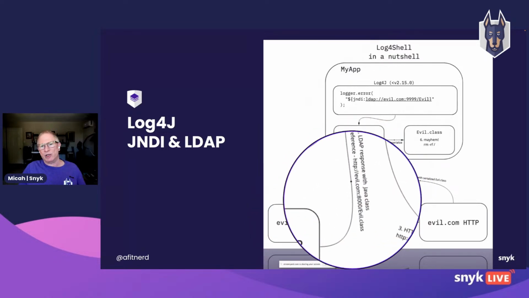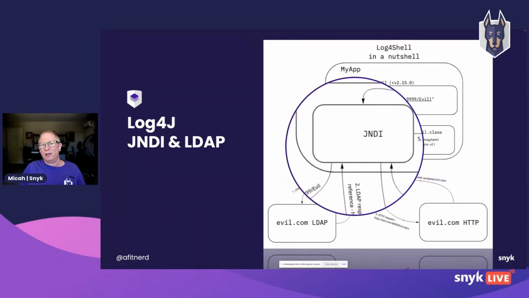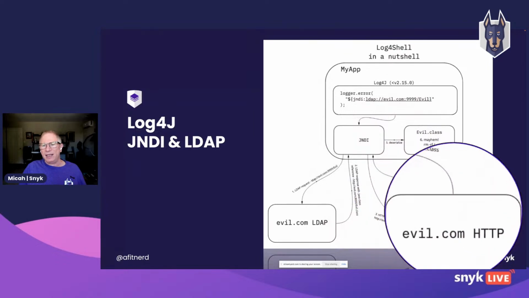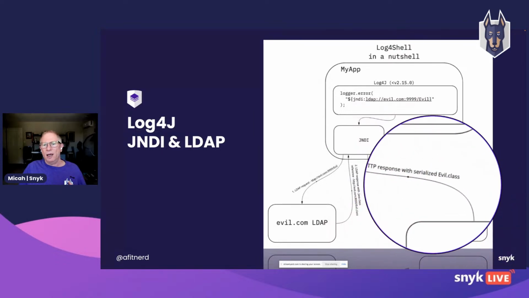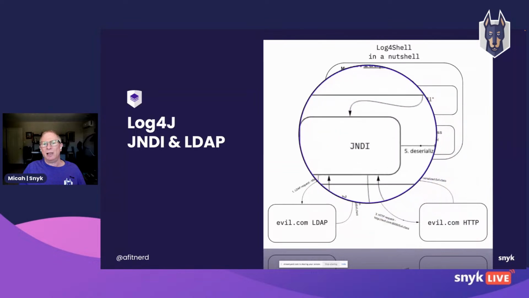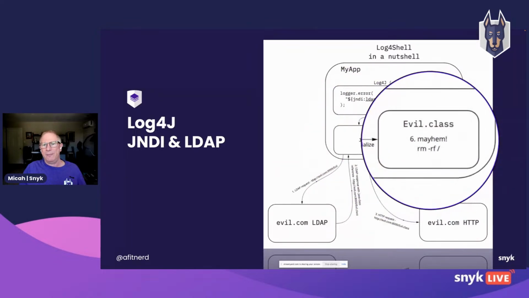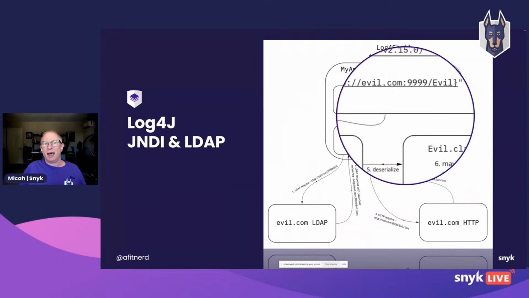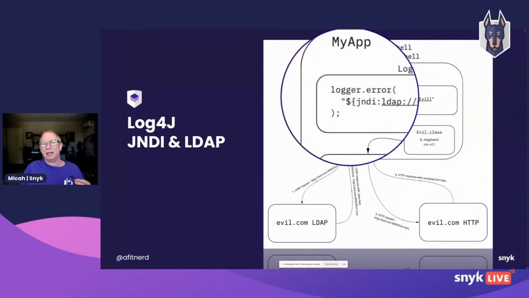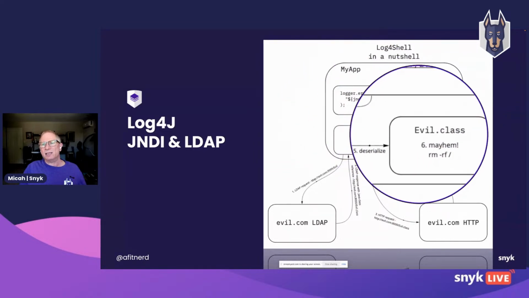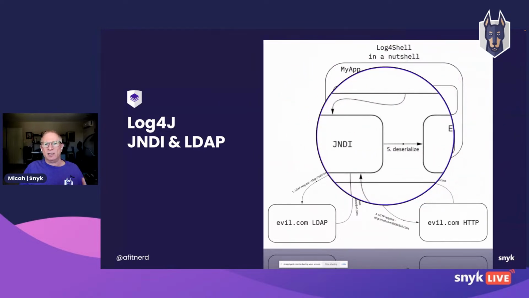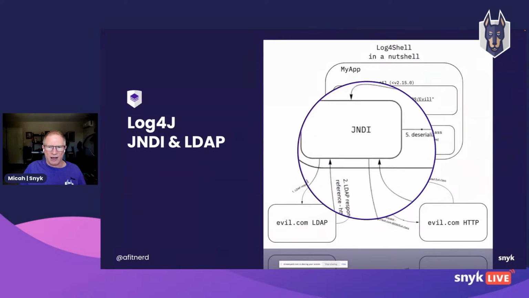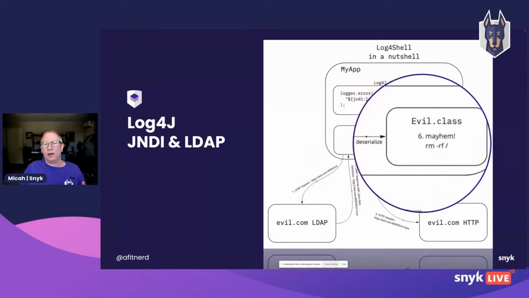So if I respond with a remote Java reference to an HTTP server, JNDI will then go and make an HTTP request, and that HTTP request can return a serialized Java class. JNDI will happily deserialize it, and then mayhem ensues. And importantly, the evil class is not in the class path of my app. It's not in scope, but it does implement an interface. And by virtue of deserialization and interfaces in Java, JNDI will then go execute the method of the interface, and that's when we get into trouble.